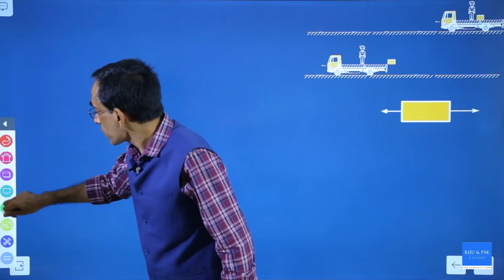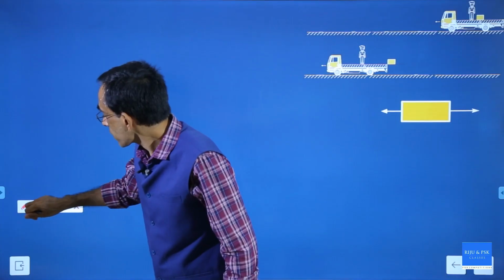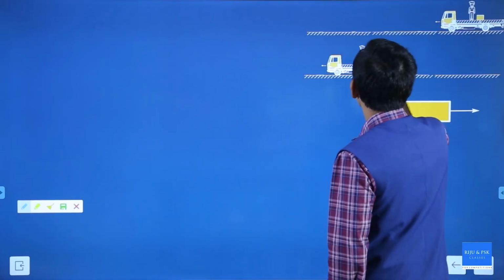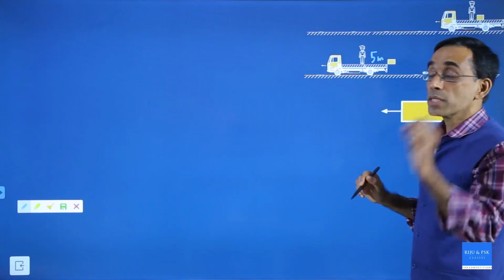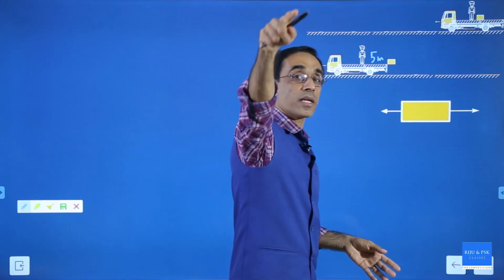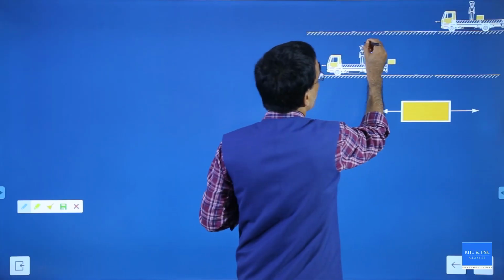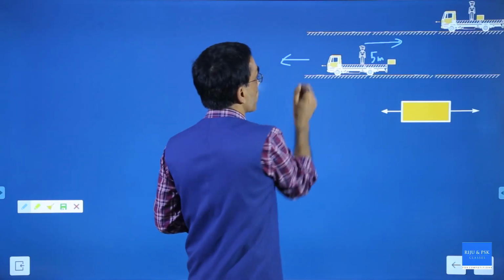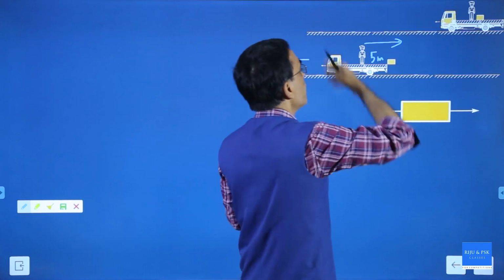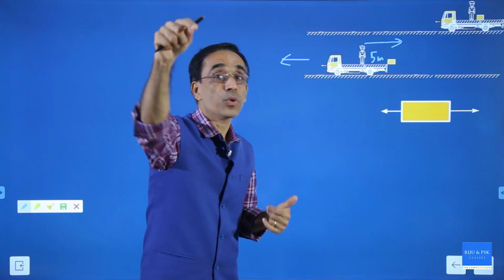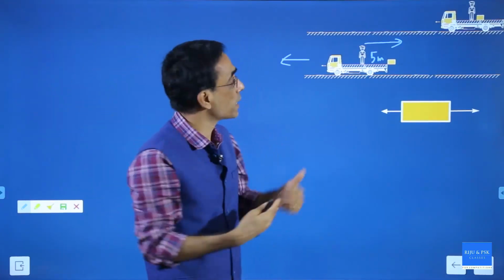Next instant what will happen? The box will fall out. The box covered 5 meters. In which direction? The box for this person, see, he was standing somewhere and there was a box. After some time when he watches, he is still there, but the box is there. In which direction? He will say the box has gone backward against the motion of the truck. The truck is moving in this direction. He will say there is something pulling the box in that direction. He will feel the same feeling that you had in your car when your dad was taking a left turn. When the dad was taking a left turn, you suddenly felt an outward force, right? The same force is experienced here.